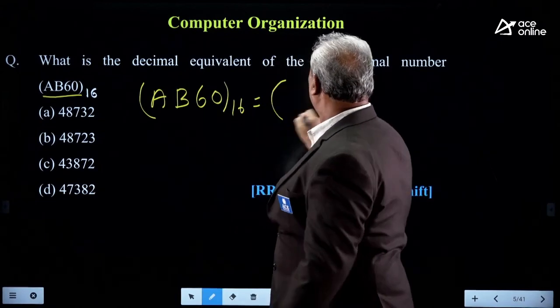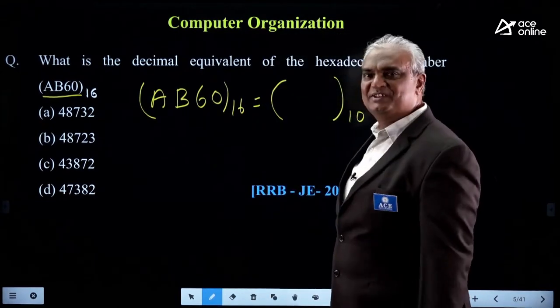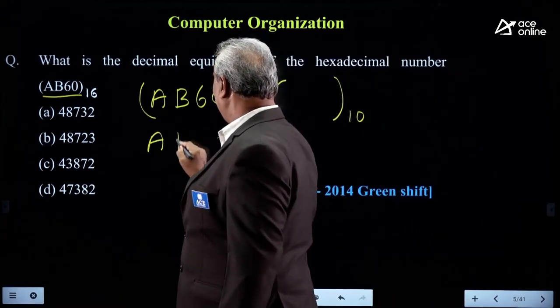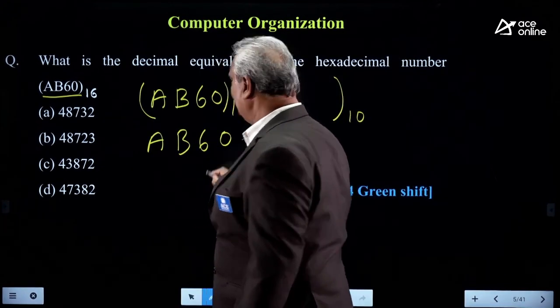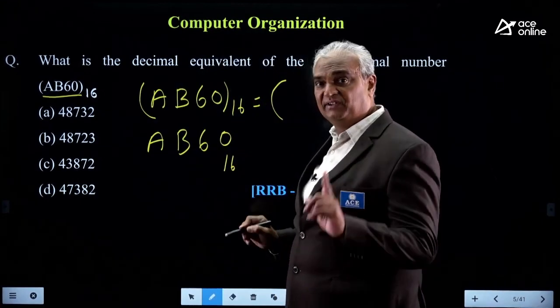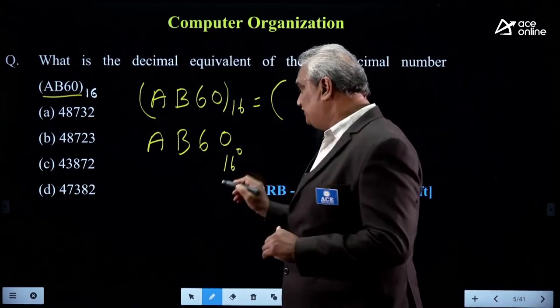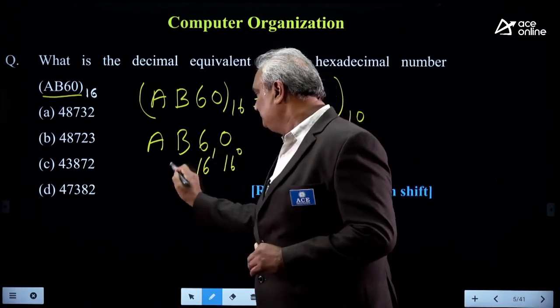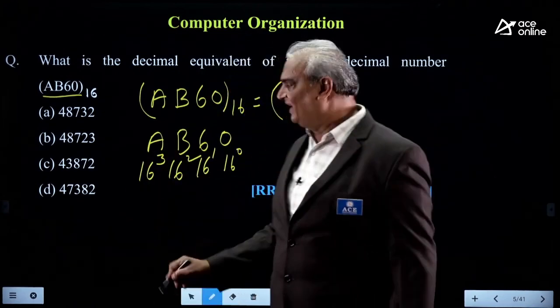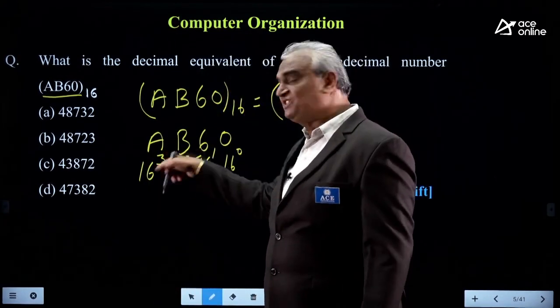For converting it into the decimal system, base is 10. Here, A, B, 6, 0, with given base 16, means multiply the given data with the base. Starting exponent is 0 and goes on incrementing. Finally, add all these partial results.